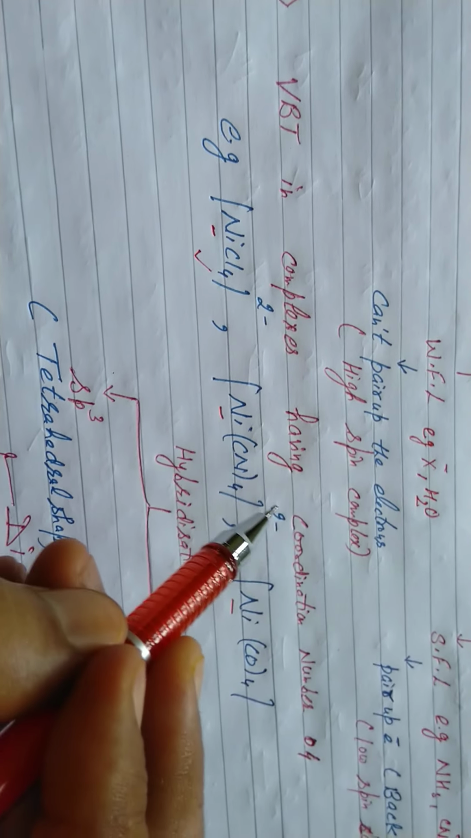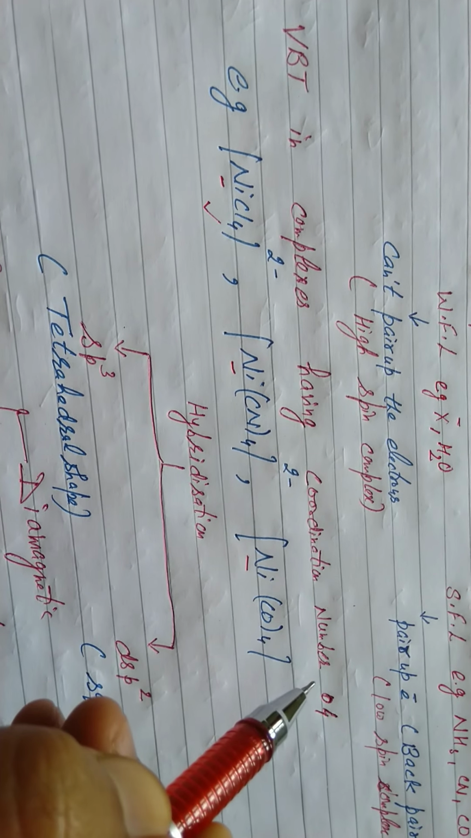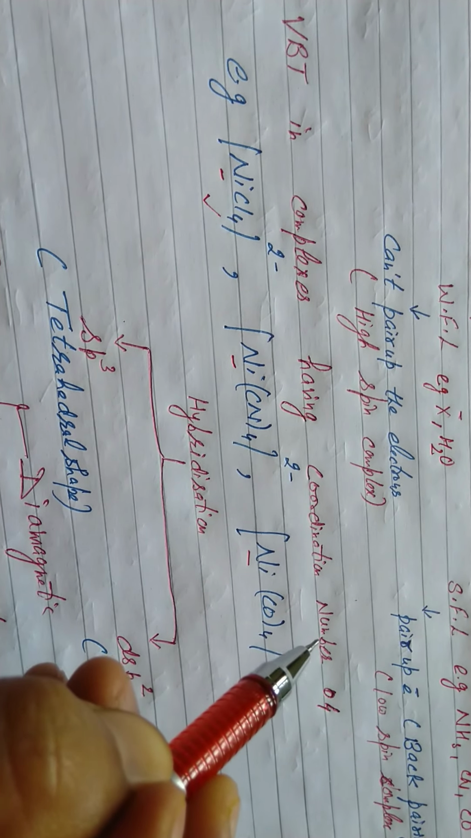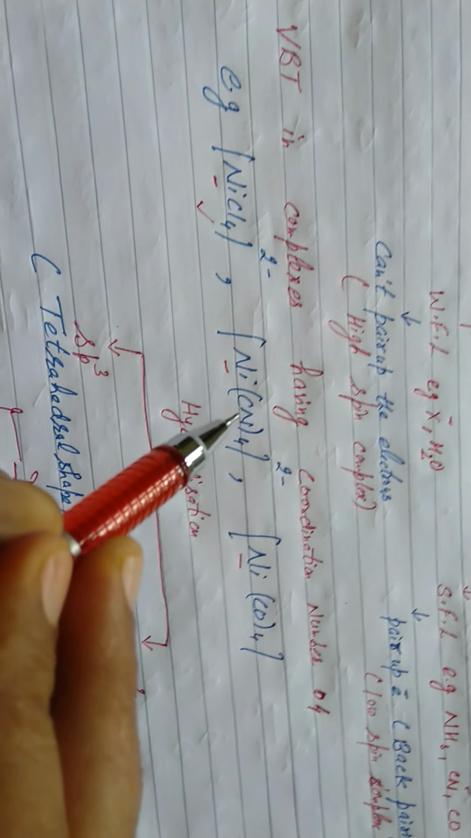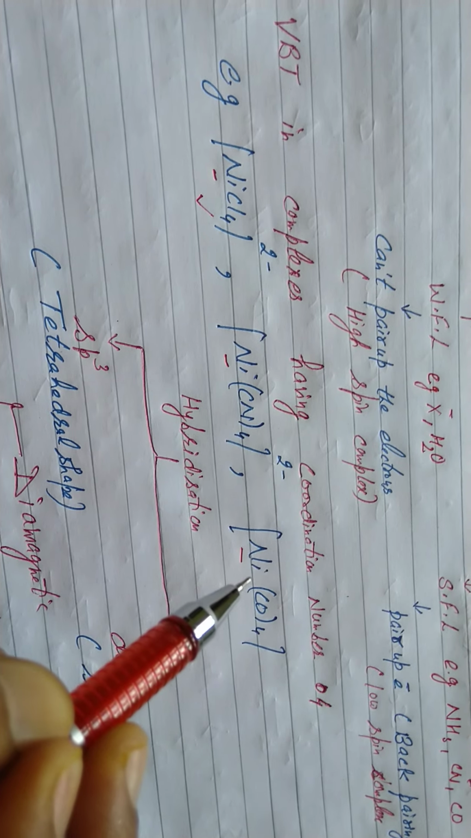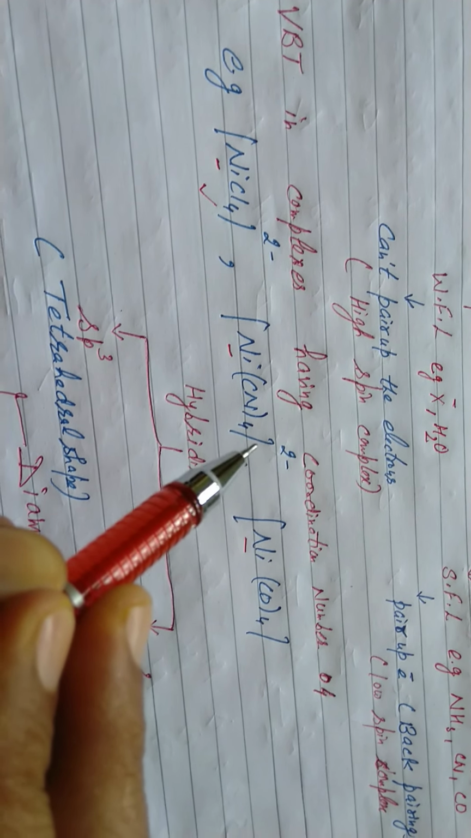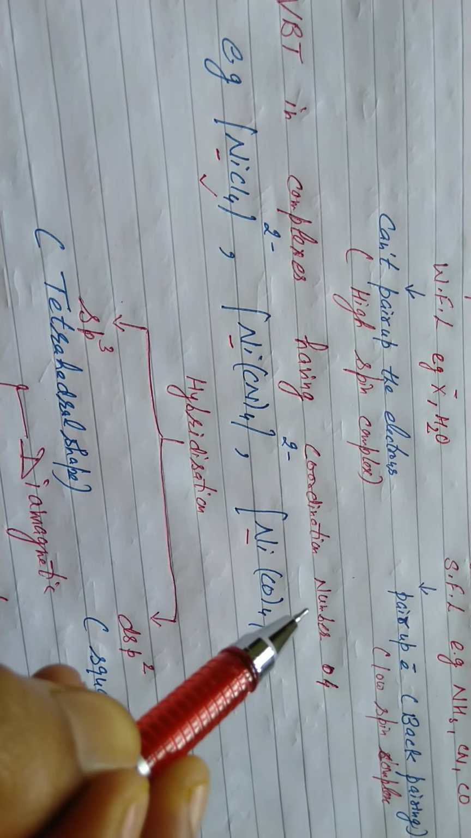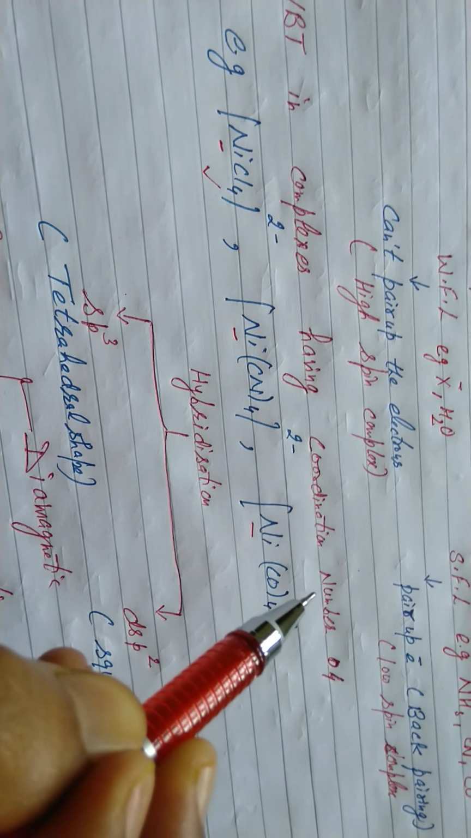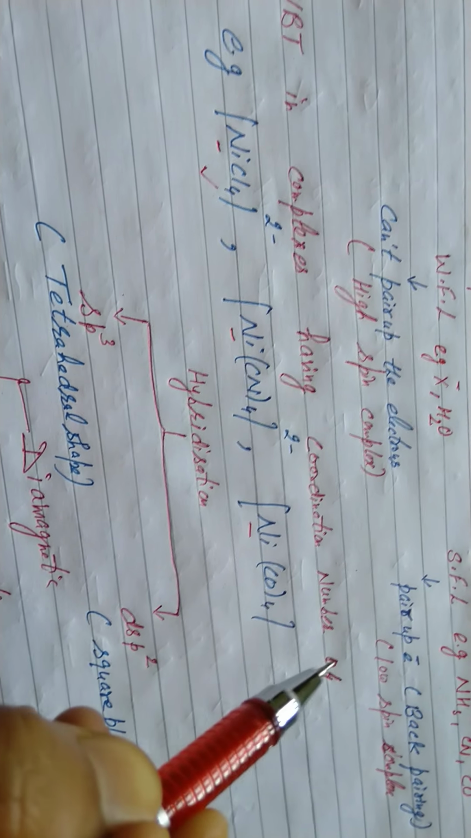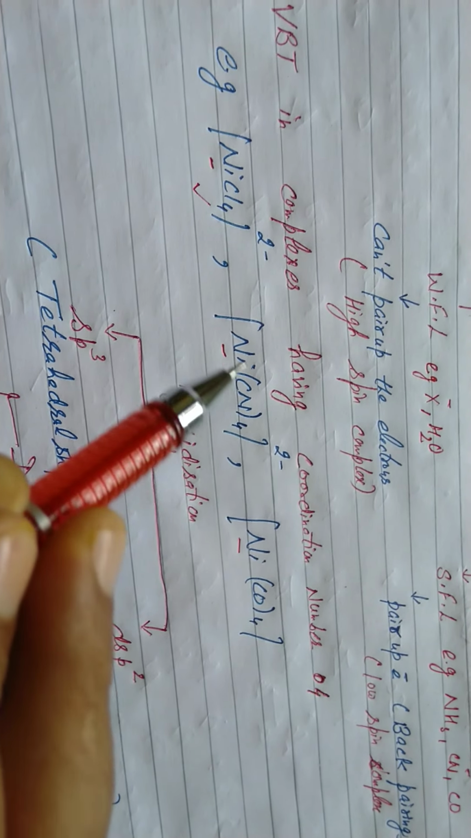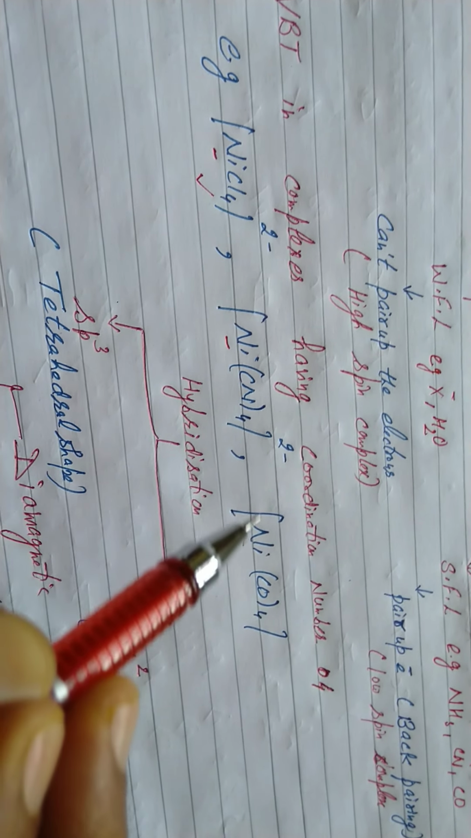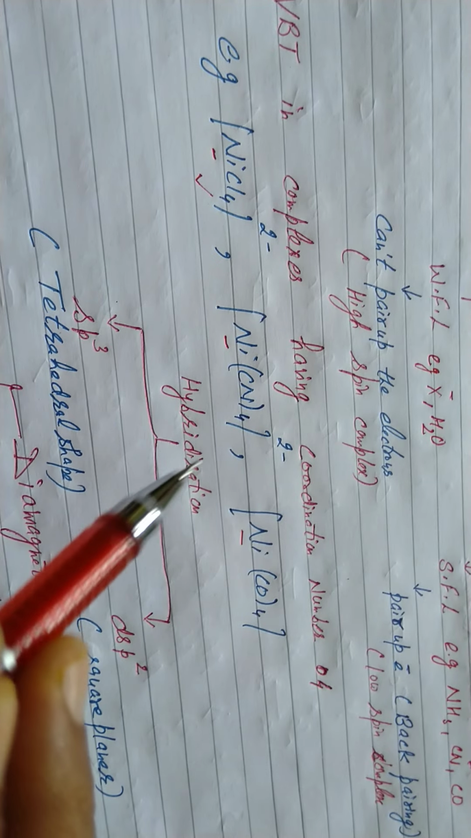Now at first we are going to study valence bond theory in complexes having coordination number 4. All of you know coordination number: the total number of coordinate bonds formed by ligands with the metal ion. These are some examples in our syllabus of complexes in which the metal ion is surrounded by ligands, having coordination number 4. These three are in our syllabus. In each, the central metal ion is nickel with coordination number 4, but the ligands are of different nature.